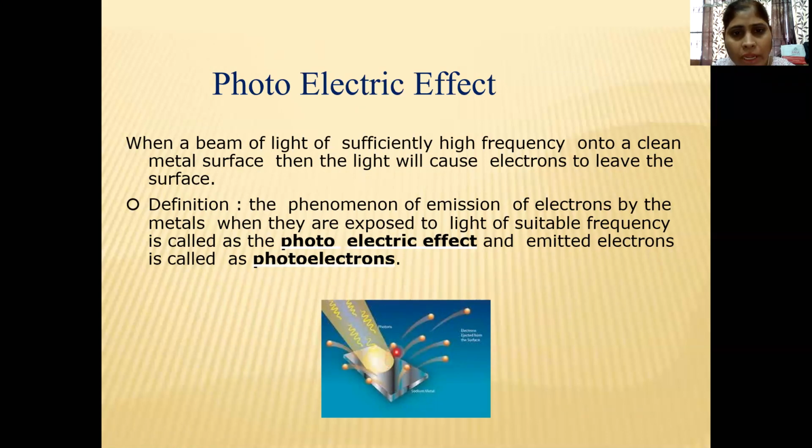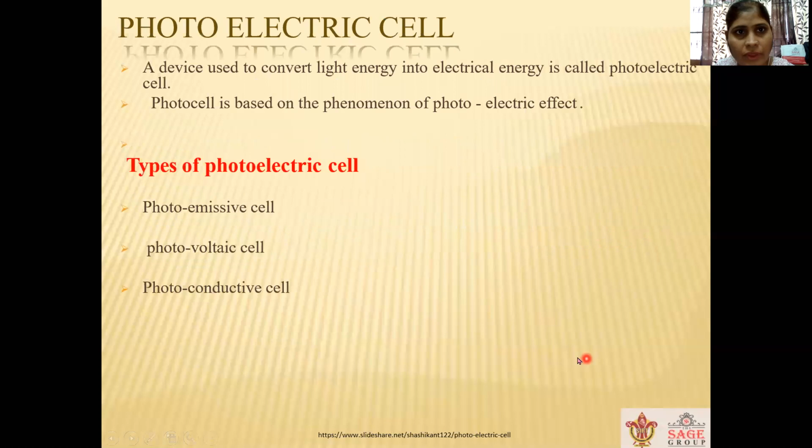The phenomenon of emission of electrons by metals when they are exposed to light of suitable frequency is called the photoelectric effect, and these emitted electrons are called photoelectrons. The photoelectric cell is a device which can convert light energy into electrical energy. The photocell is based on the phenomenon of the photoelectric effect.